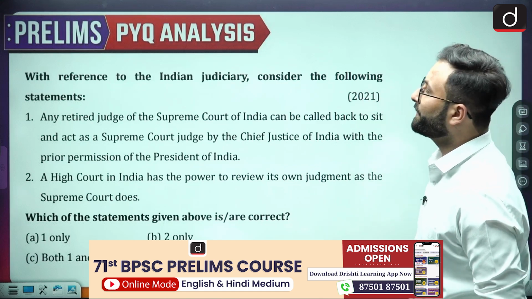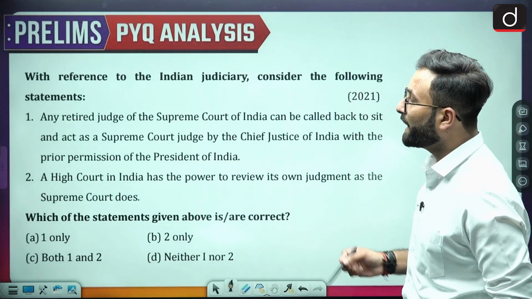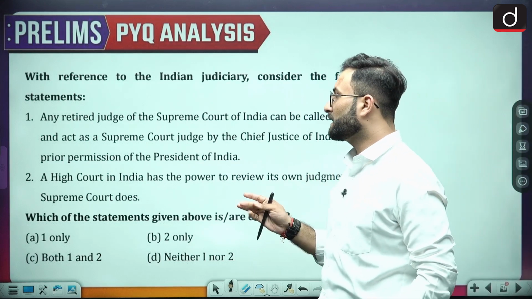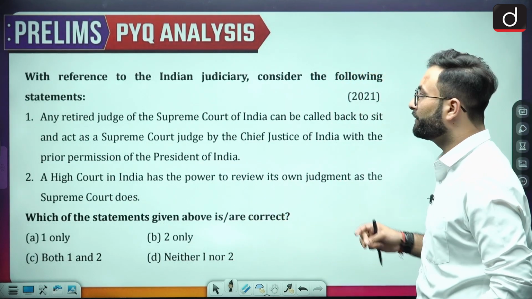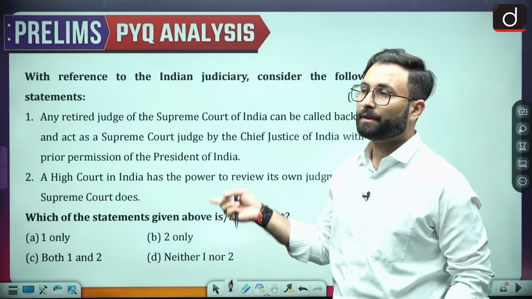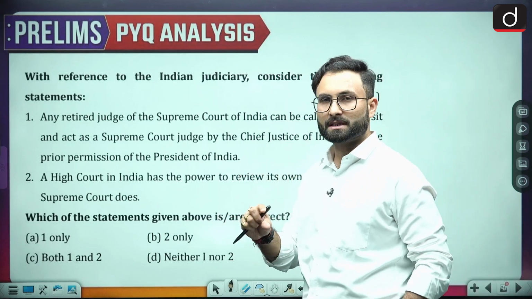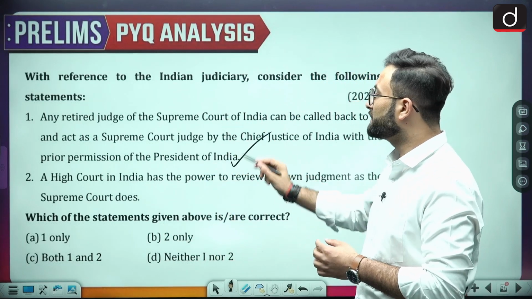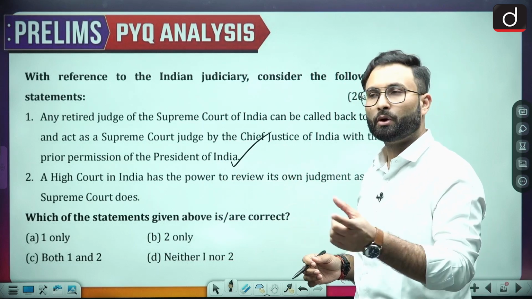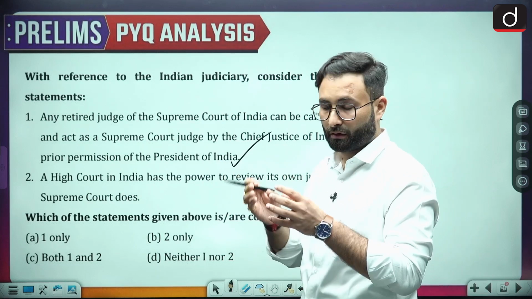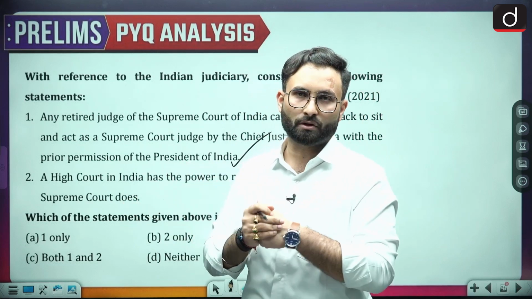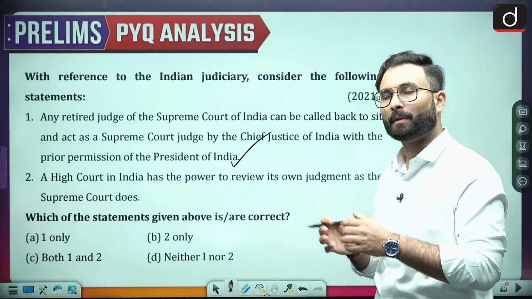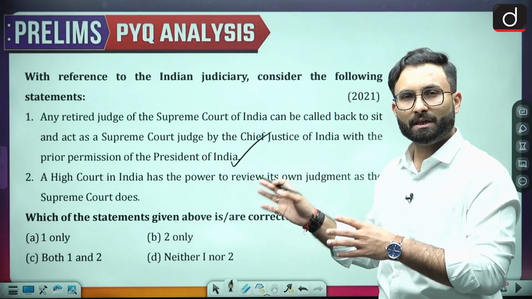Now, moving further, with reference to the Indian judiciary, consider the following statement. Any retired judge of the Supreme Court of India can be called back to sit and act as a Supreme Court judge by the Chief Justice of India with the prior permission of the President of India. Now, as I told you, there is the concept of ad hoc judge, there is the concept of the acting judge. All these things are there. Considering that, statement 1 is correct over here. Any retired judge or any judge who has the qualification, or you can say who has served as a judge of Supreme Court, can be asked by the CJI to act as a judge of Supreme Court with the prior recommendation of the President.